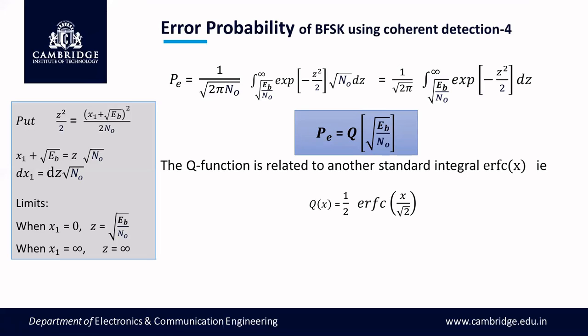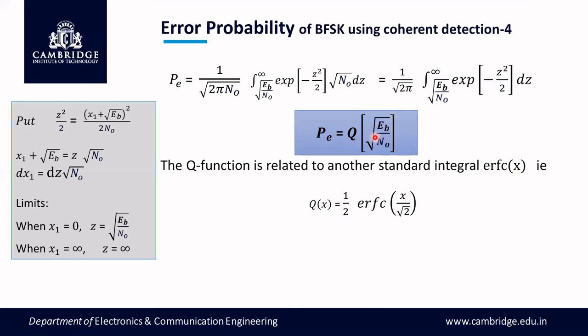It is also in practice to represent the probability of error in terms of another standard integral, that is the complementary error function, or ERFC of x. Since we already found it in terms of the Q function, now I would like to convert the same thing to the complementary error function using this relation: Q of x is equal to 1 by 2 ERFC of x by root 2.